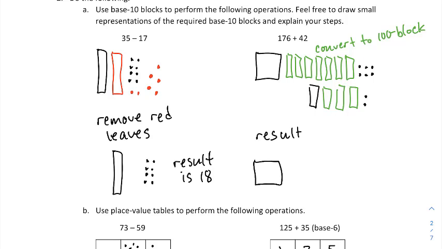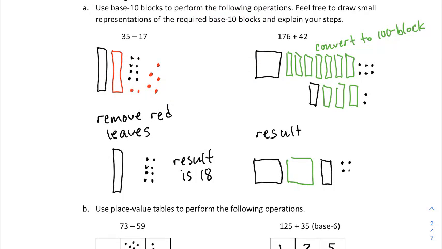We have the 100 block that we already had to begin with, but we've created a second 100 block out of the 10 blocks. And then we had a single 10 block left, and then we had the 8 single blocks. So this justifies that the result is a value of 218.